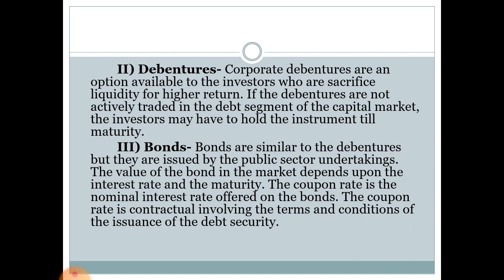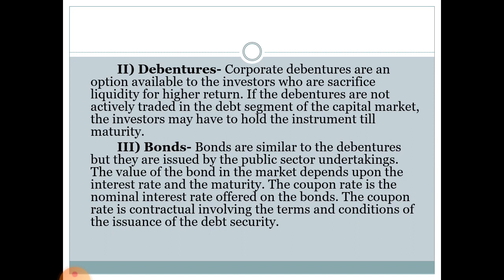Next is debentures. Corporate debentures are an option available to investors who sacrifice liquidity for higher return. If debentures are not actively traded in the debt segment of the capital market, the investor may have to hold the instrument till maturity. Next is bonds.